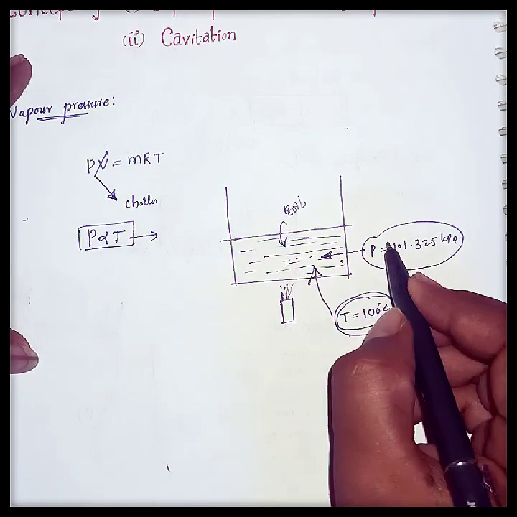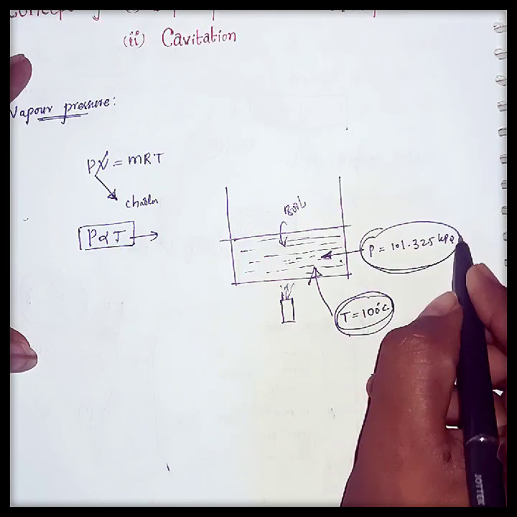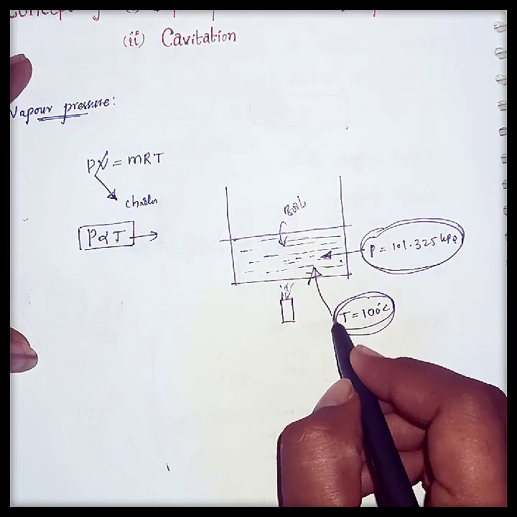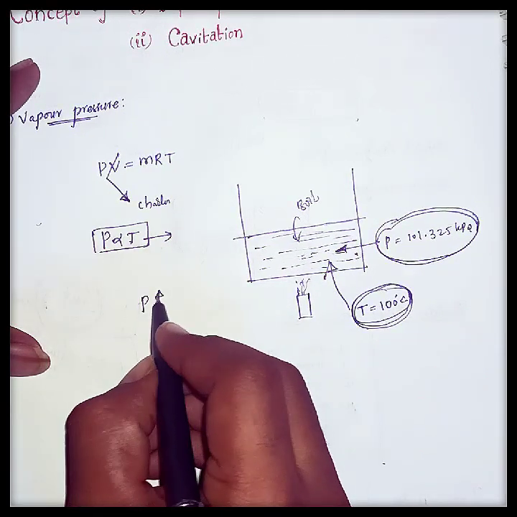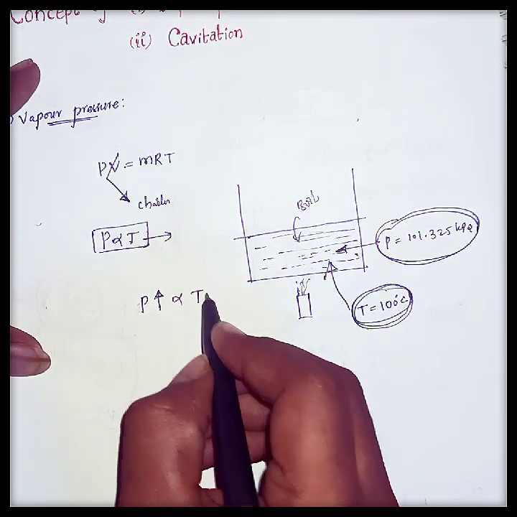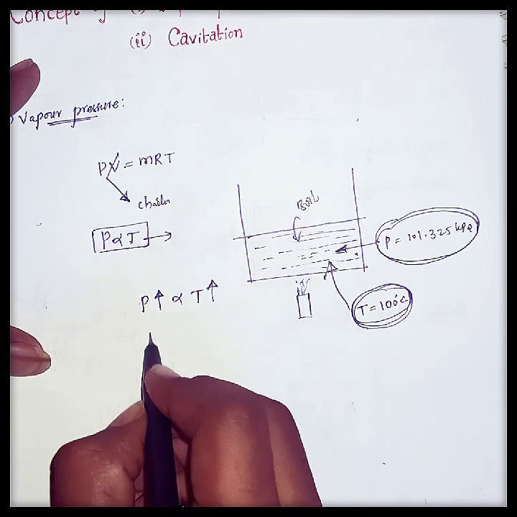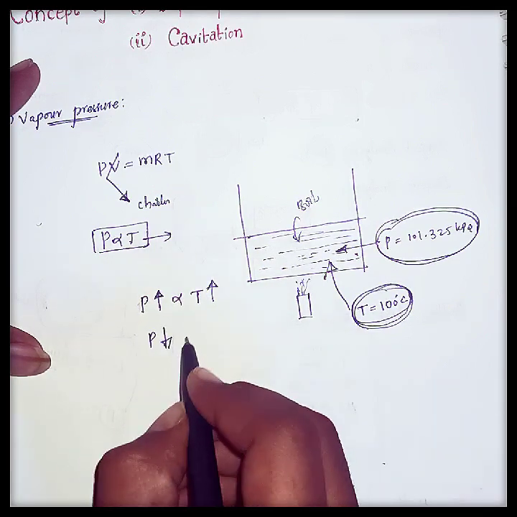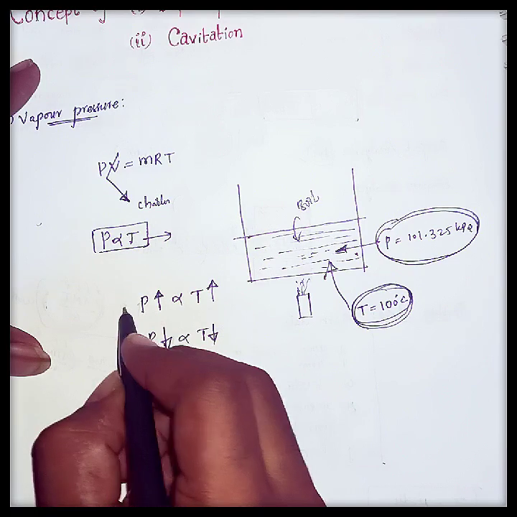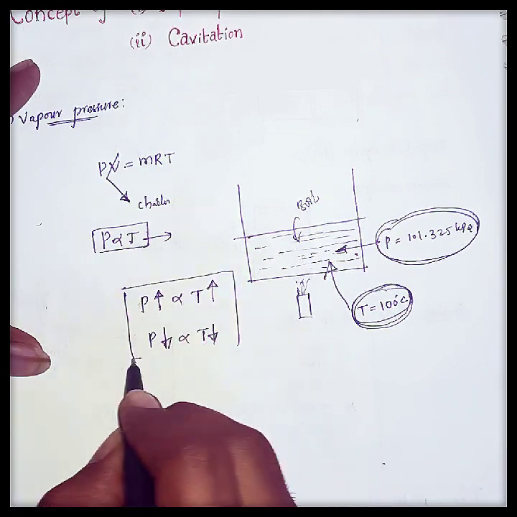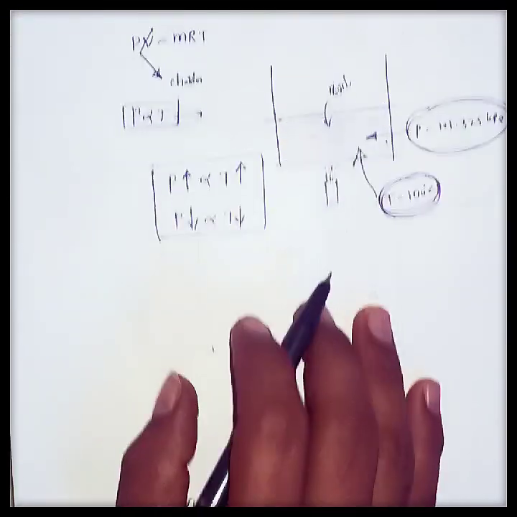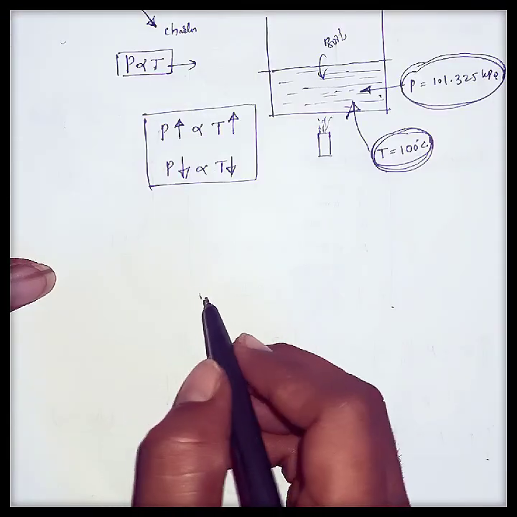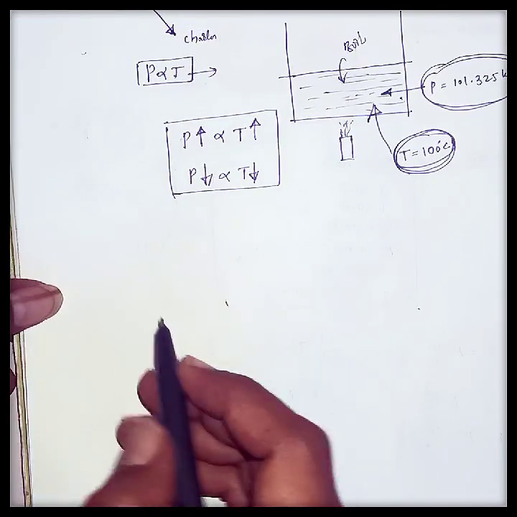Similarly, if I increase the pressure of the water, the boiling temperature of the water will also increase. That is, as the pressure of the liquid is increased, the boiling temperature also increases, and as the pressure of the liquid is decreased, the boiling temperature also decreases. This is very important to understand the concept of vapor pressure. Now let's discuss the concept of vapor pressure.